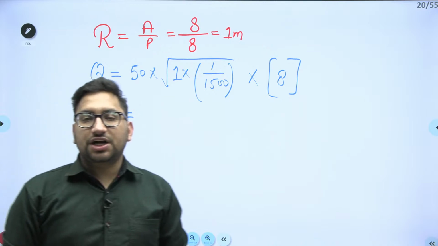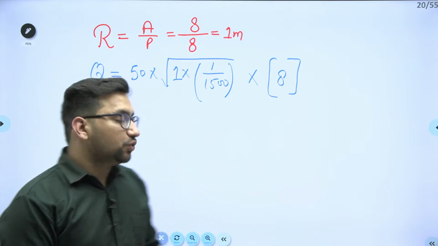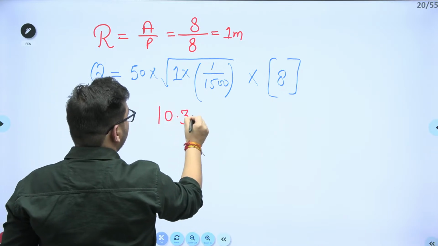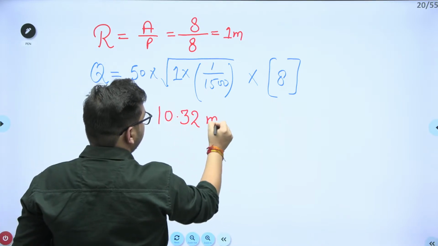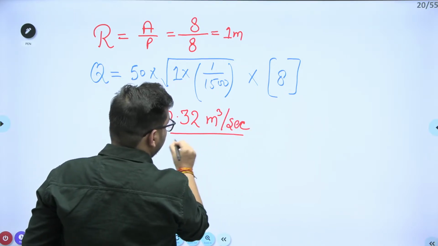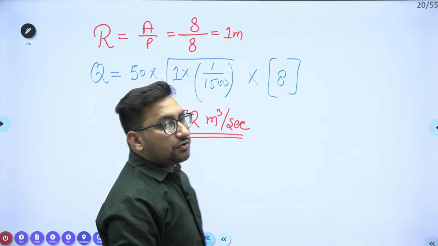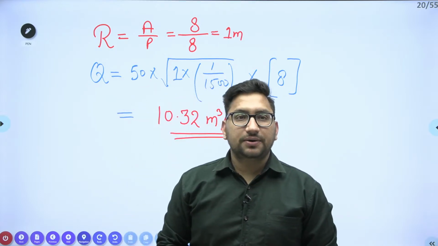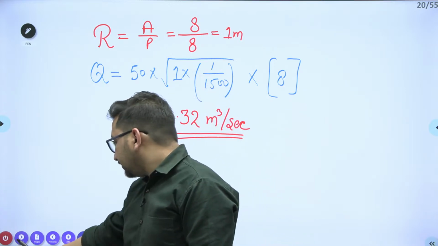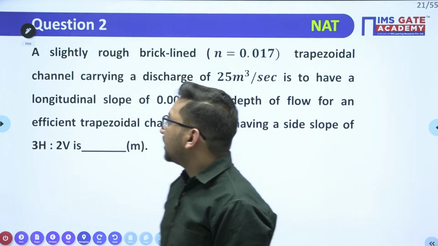Give me the value of discharge. It is 10.32 meter cube per second, right? So this is the maximum discharge which can flow through this particular channel. Clear this thing? Now try this next question.